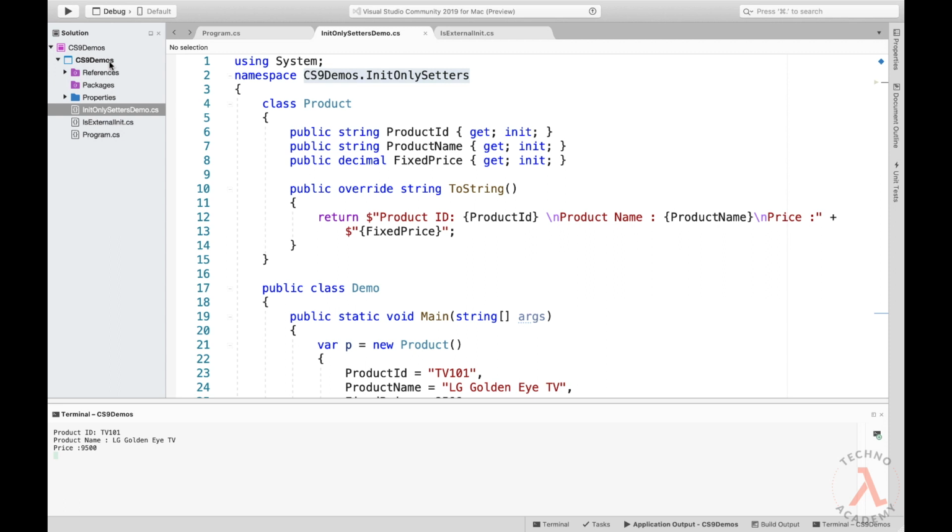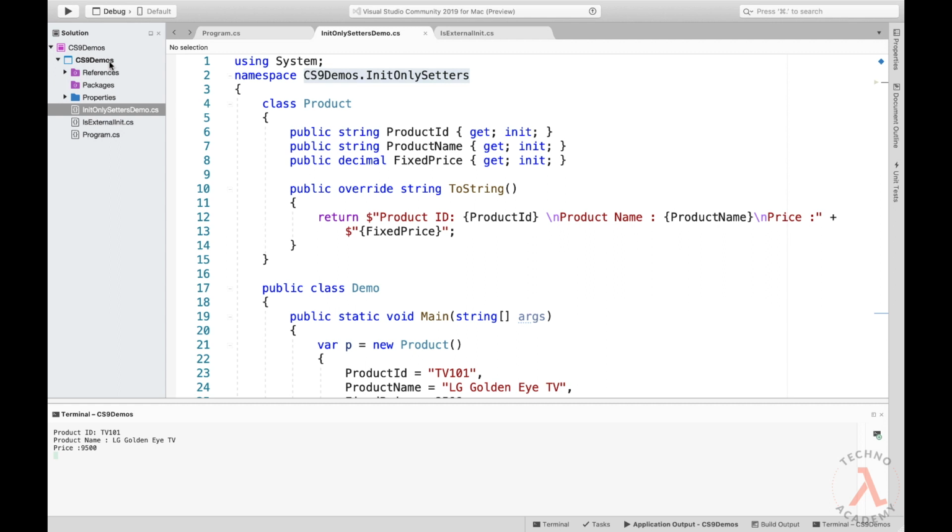Now let us understand the next new feature of C# 9, that is record. So what are records? Just remember that records are used to define an immutable reference type. That is, once the instance of the record has been defined, then we cannot modify the values of any properties